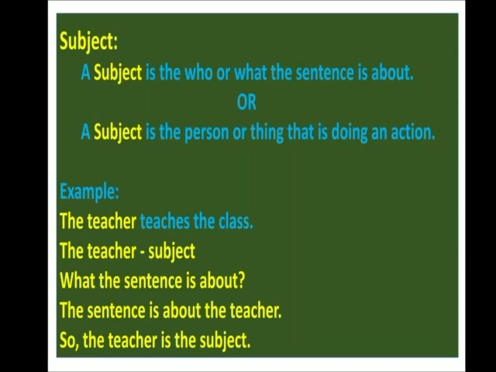Okay. You all understood? The teacher teaches the class. Here the teacher is the subject because the sentence is about the teacher only. Okay, the teacher is teaching the class. So the teacher is the subject here.